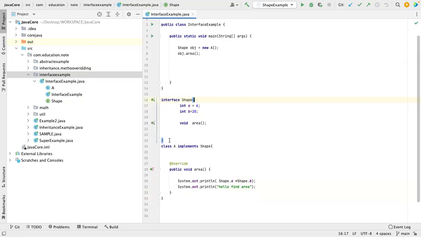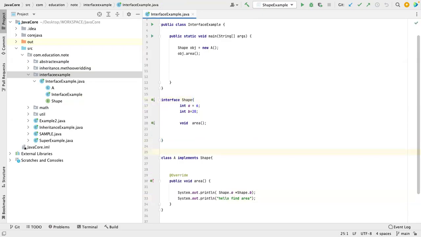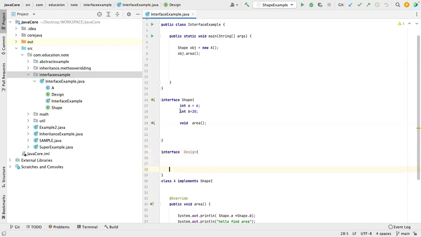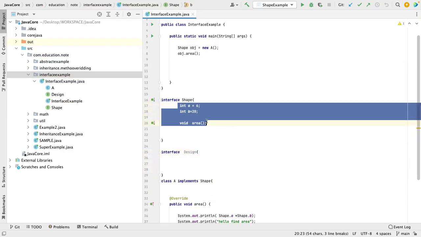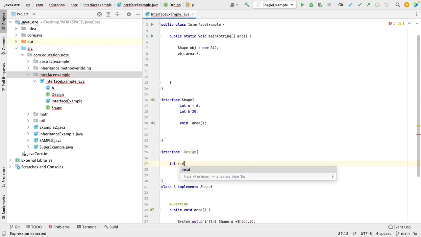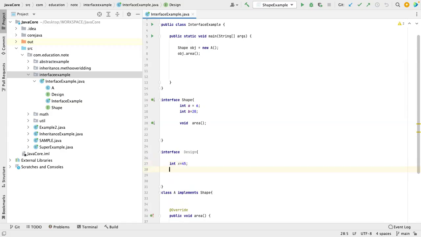In this way you can declare one. Let me introduce another interface called design. First let me use different variables: int x is equal to 45. You can take any data type. And then let me take a void method, drawing.